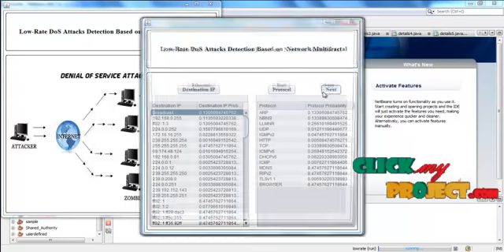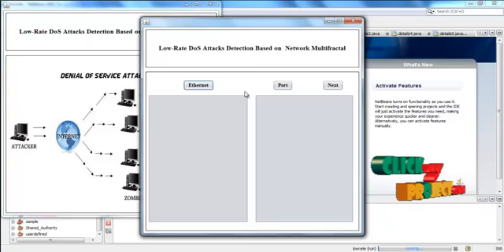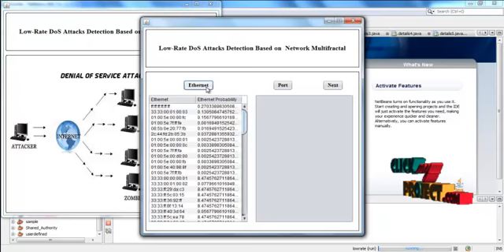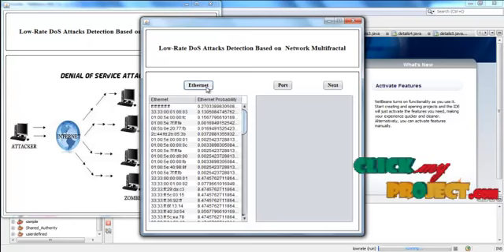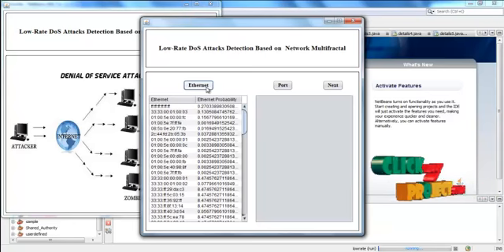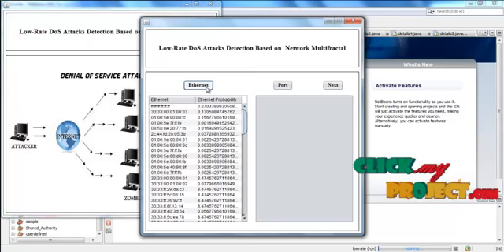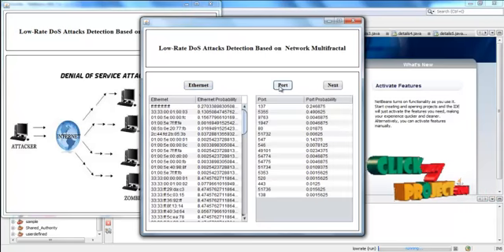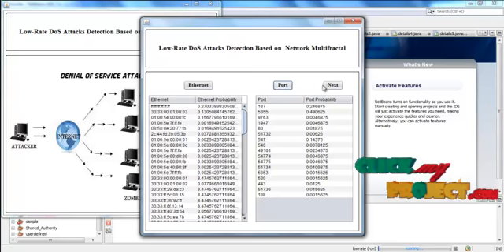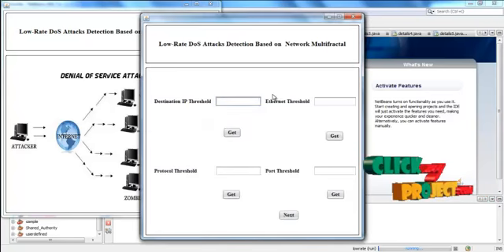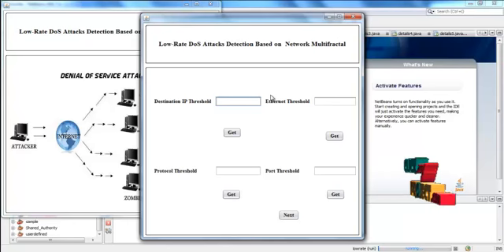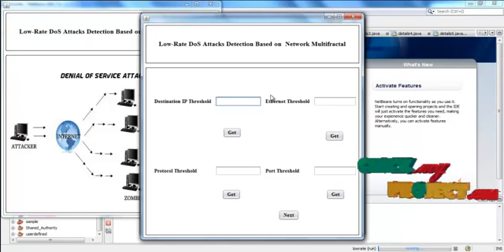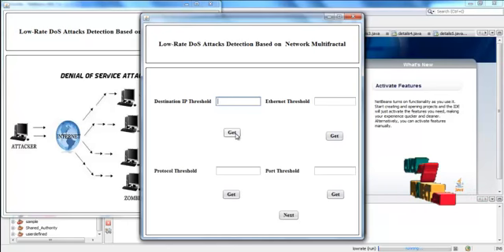Now all the protocols in the packets and the probability for the protocol are calculated here. Then click next. The Ethernet and the port are present here. Now press the Ethernet button. It will display the Ethernet, and the probability for the Ethernet is calculated from the dataset. Now click the port. Now the port and the probability for the port are displayed here. Then click next. Now we have to find the threshold value for the destination IP, Ethernet, protocol, and port values. For that we have to press the get button.